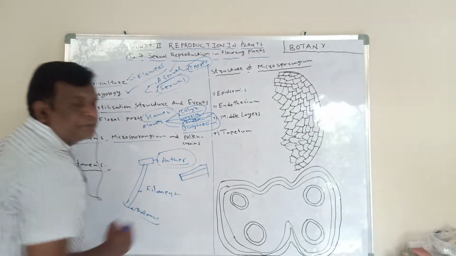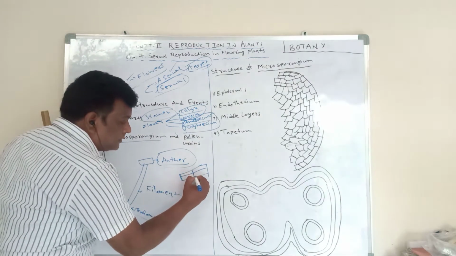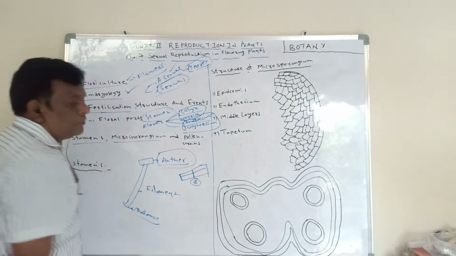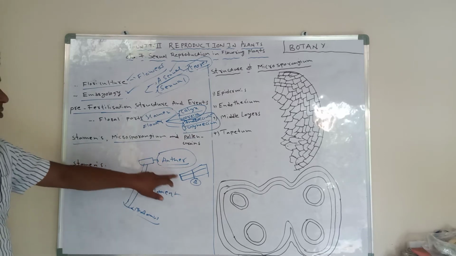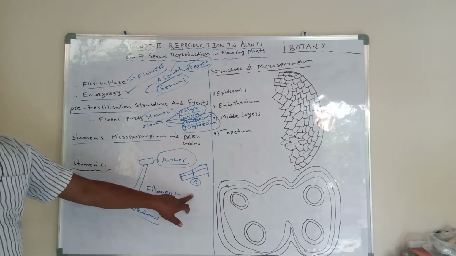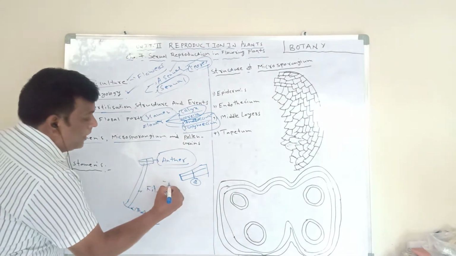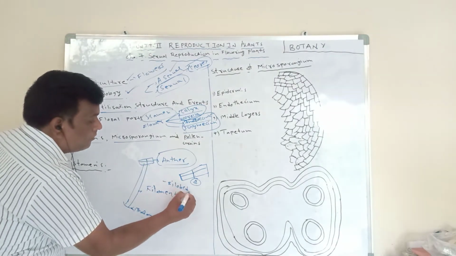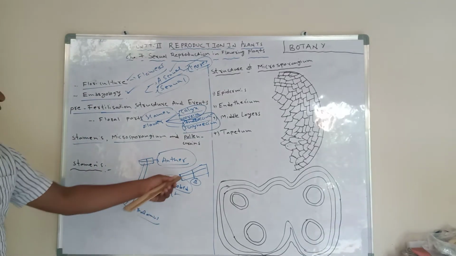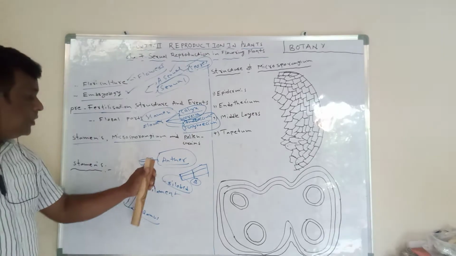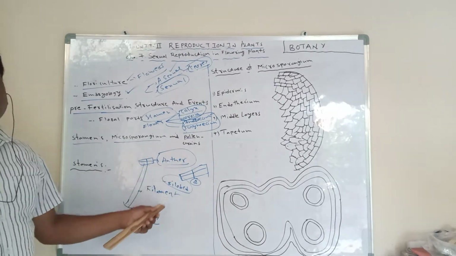Each lobe has two sacs, which means there are four pollen sacs present. Every anther has four pollen sacs. The anther is bilobed with four pollen sacs.